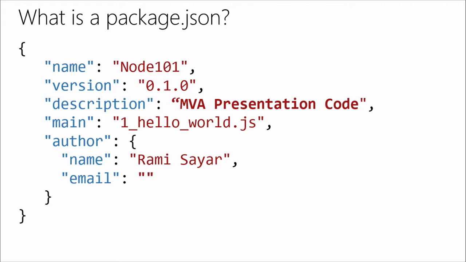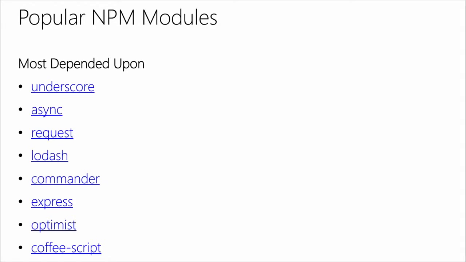Yeah, and what are some of the popular Node modules? Well, for me, I think there's request, we've got underscore, we've got async, we've got Lodash, commander, right? Express. I like how you just queued up that slide. That was beautiful, my friend. Thank you. Optimus, CoffeeScript.